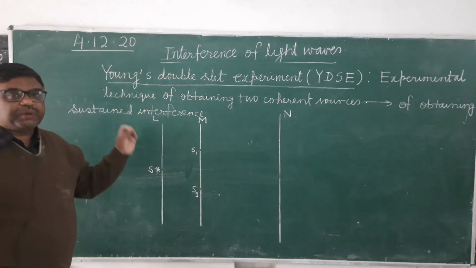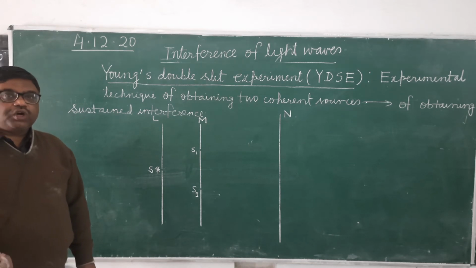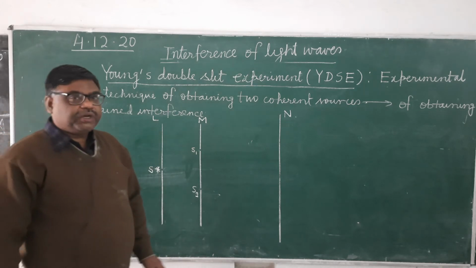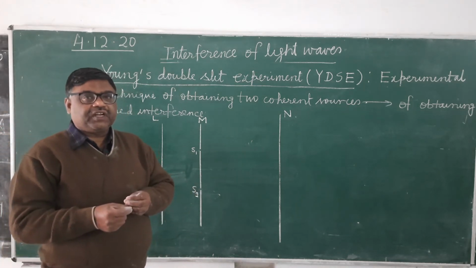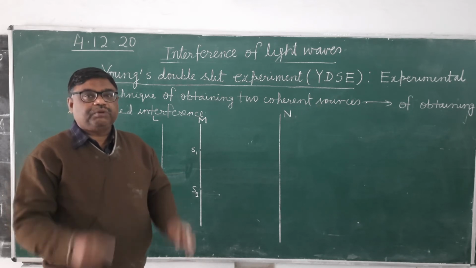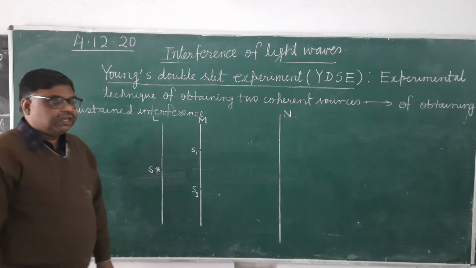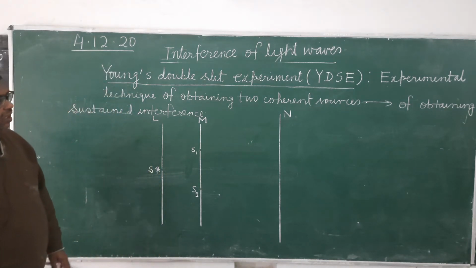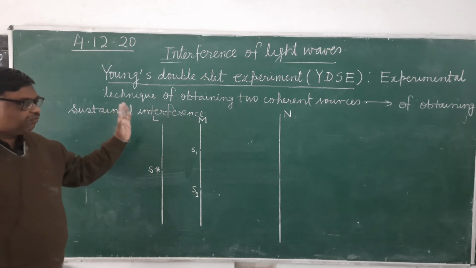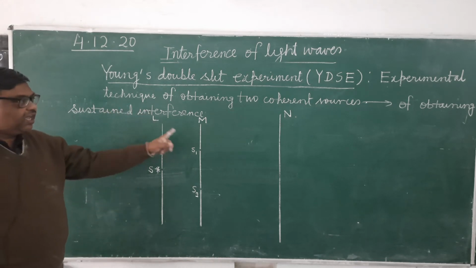YDSE is an experimental technique of obtaining coherent sources, and once you have obtained coherent sources, automatically there will be interference of the waves emitted by them, and that interference will be sustained because the phase difference will remain constant with time. So see here, in his experimental setup there were three opaque screens, L, M and N.